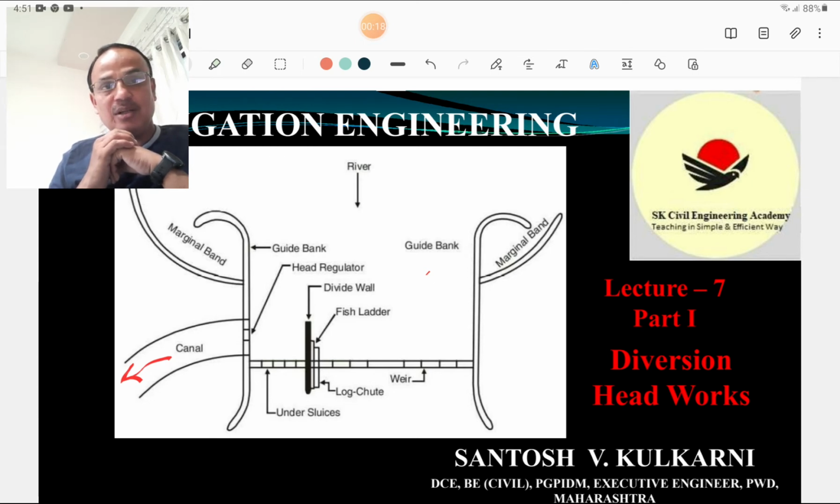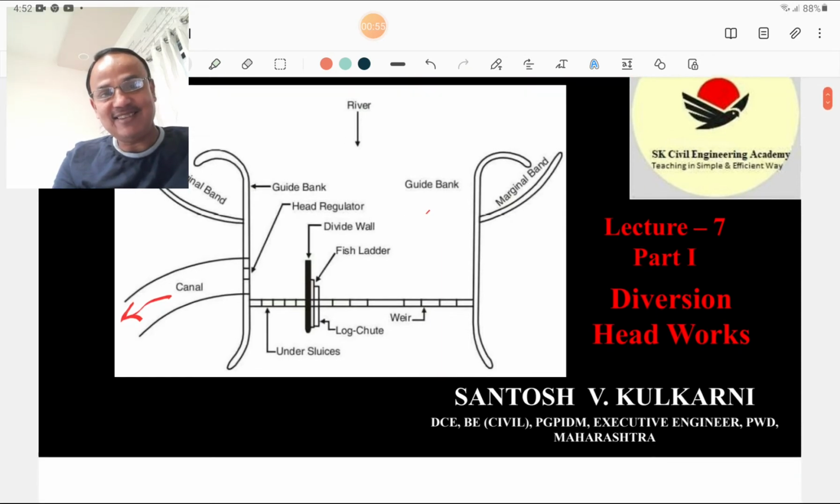So this is the basic part of irrigation engineering, and the students or civil engineers who are dealing with irrigation engineering must know this part for their basic knowledge. This lecture might be useful for the students who are preparing for the MPSC mains, as well as for diploma and degree level students, as well as young engineers to brush up their knowledge, and also for orientation of the experienced engineers. So let us start this lecture number 7, which deals with the diversion headworks.